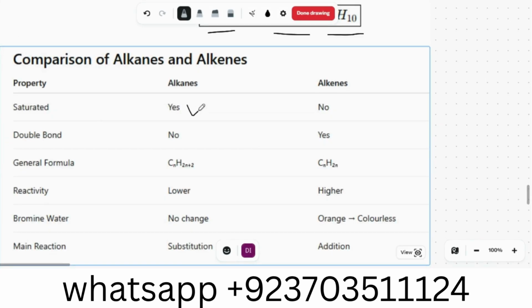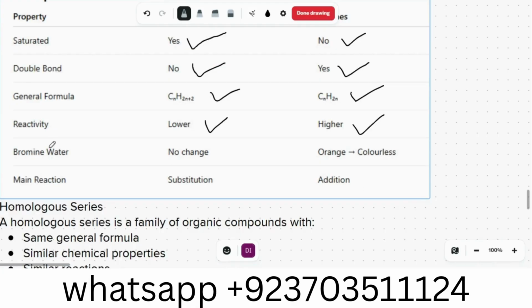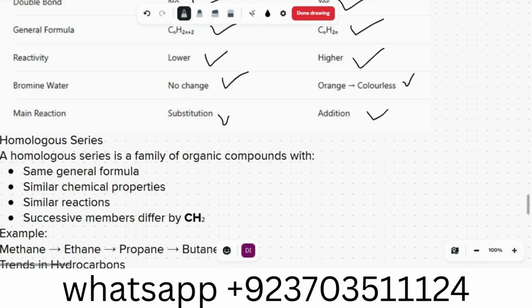Comparison of alkanes and alkenes. Alkanes are saturated, whereas alkenes are not saturated. Alkanes don't have a double bond, whereas alkenes have a double bond. General formula for alkanes is CnH2n+2, and here we have CnH2n, simple. Reactivity is low in alkanes; in alkenes, due to the double bond, it's high. Bromine water: no change in alkanes but change in alkenes. Main reaction is substitution in alkanes, whereas in alkenes it is addition.